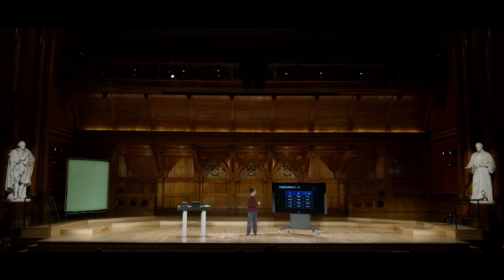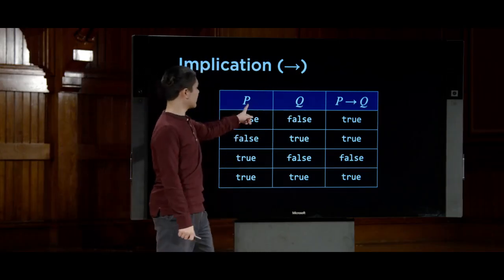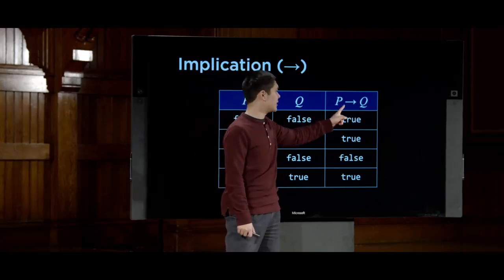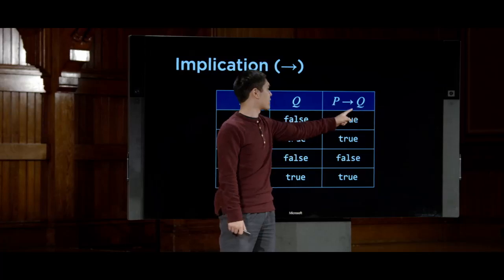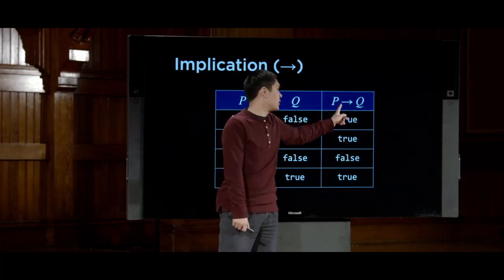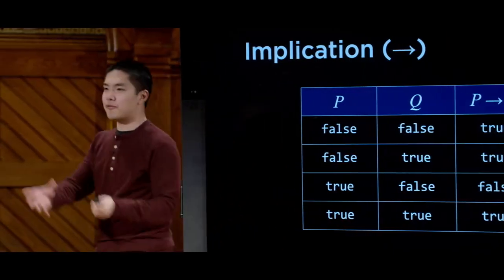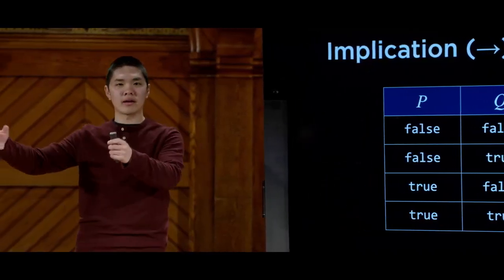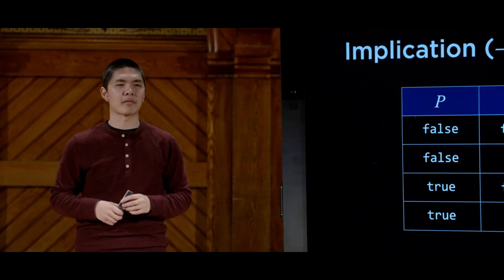And next up is what we might call implication, as denoted by this arrow symbol. So we have P and Q, and this sentence here will generally read as P implies Q. And what P implies Q means is that if P is true, then Q is also true. So I might say something like, if it is raining, then I will be indoors, meaning it is raining implies I will be indoors, as the logical sentence that I'm saying there.